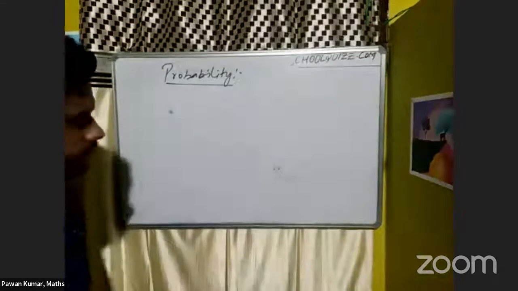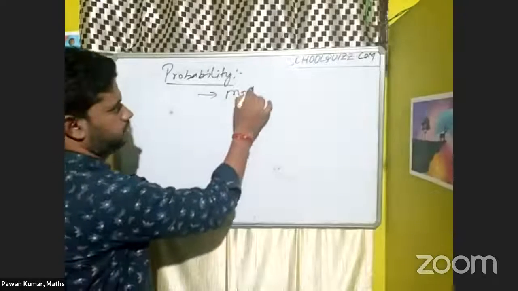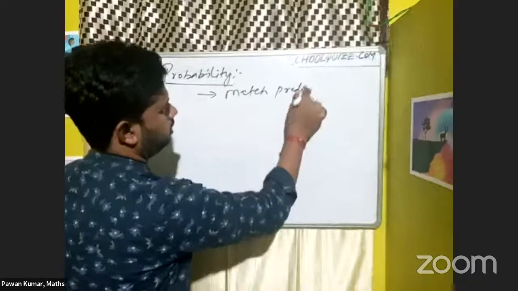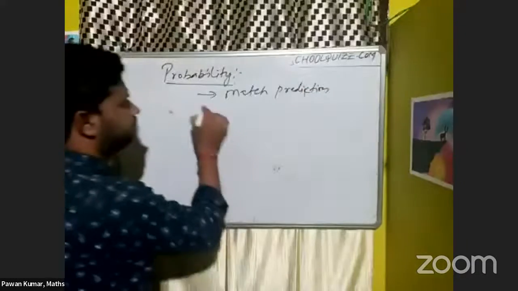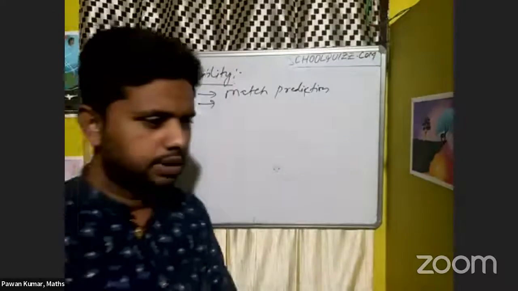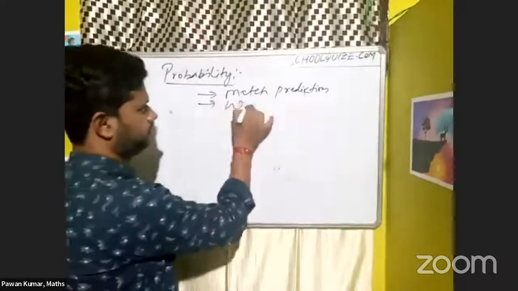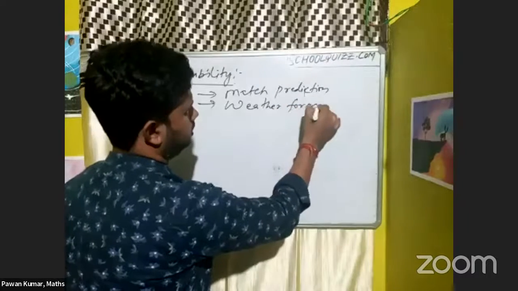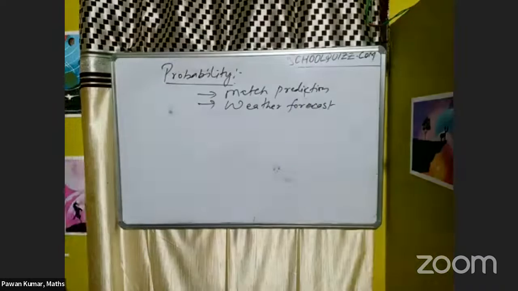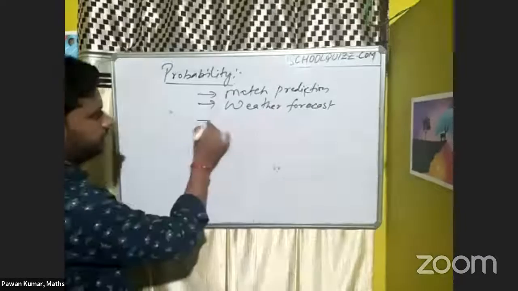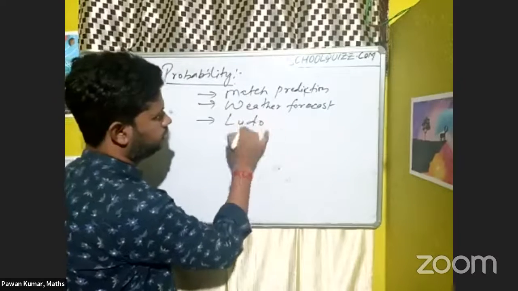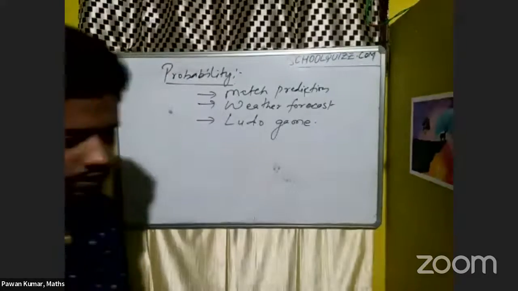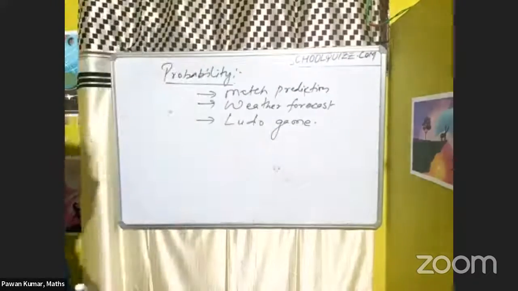First example, as I said, is match predictions. That is one of the most important examples. The second example we use right now is the weather forecast, correct? That is also important in probability. Next one, did you play Ludo? The Ludo game is also an example for probability.